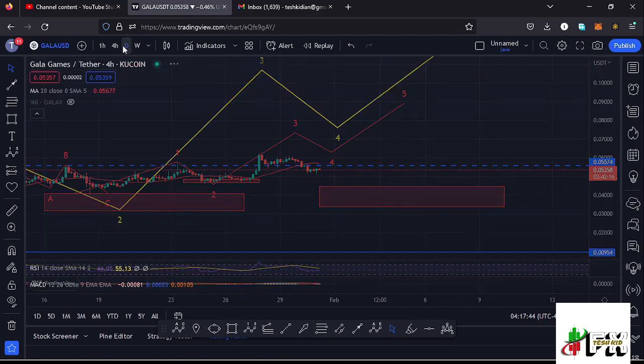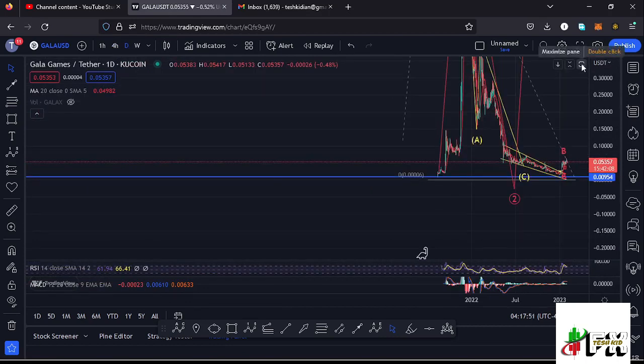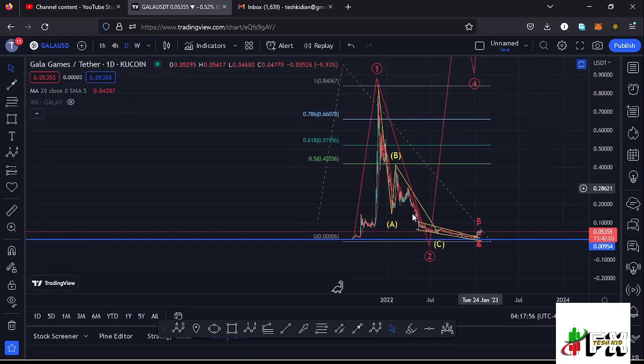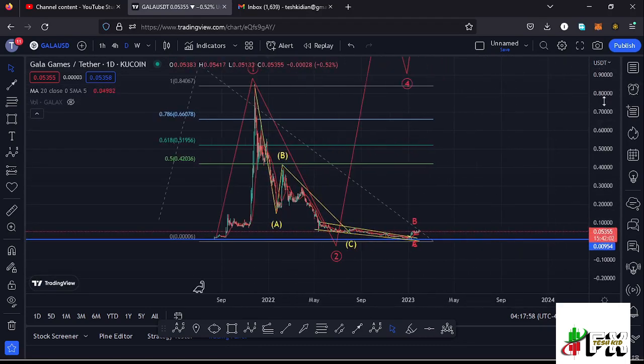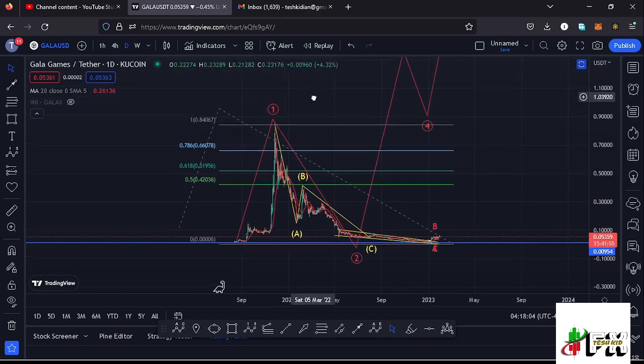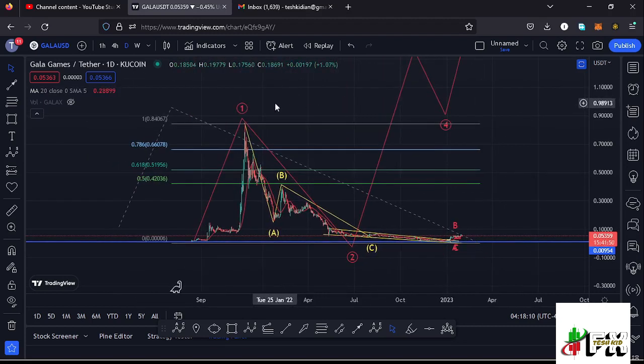And jumping to the daily chart to give you the long-term scenarios that I'm expecting to play out, here on the daily chart you can see that I have this Elliott wave structure in red, where from these low prices that we had been trading within, we saw a very nice bounce to the upside, making it to an all-time high at around the $0.85 mark in what I'm terming as a larger Elliott wave count 1 to the upside. And after seeing the all-time high, we started the bear market, where we had been seeing lower prices in this ABC corrective structure, which took us back to around the $0.015 mark in what I'm terming as a larger Elliott wave count 2 to the lower side.